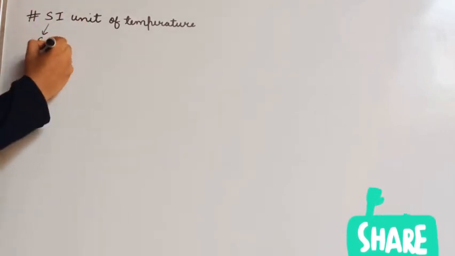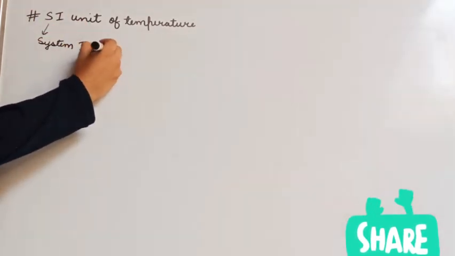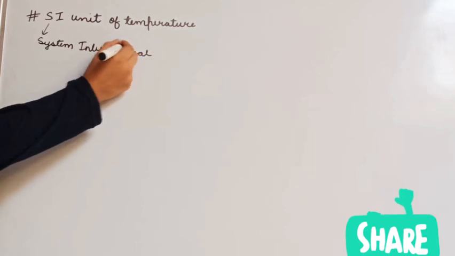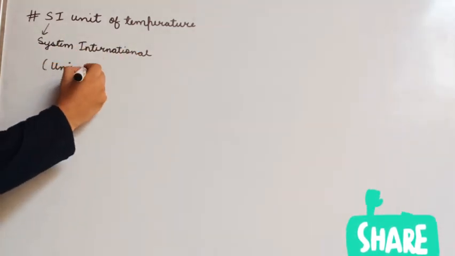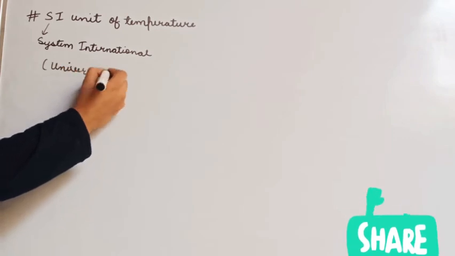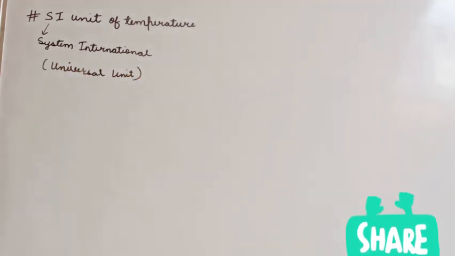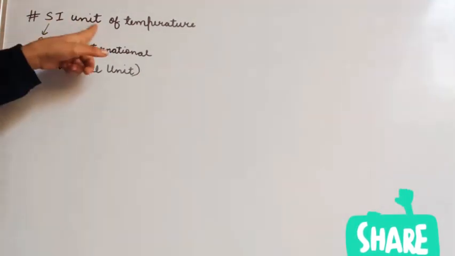Let's talk about temperature now. Firstly, we will talk about the SI unit of temperature. What is an SI unit? SI unit stands for System International, meaning the system that is accepted all over the world. Means we can say universal unit. SI unit means universal unit.